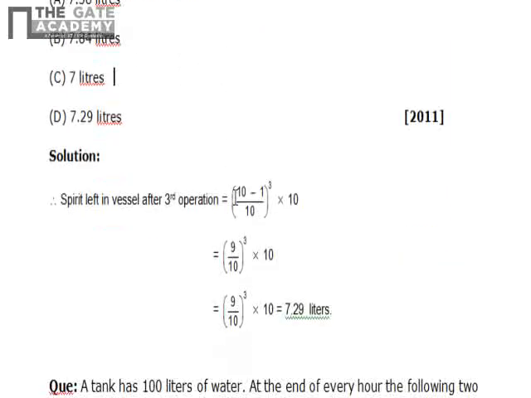So the formula is (A minus B upon A) raised to n, into total volume. I have shifted the total volume here. So 10 minus 1 upon 10, that is 9 upon 10, raised to 3, into 10. If you solve this, you'll get the answer as 7.21 liters.